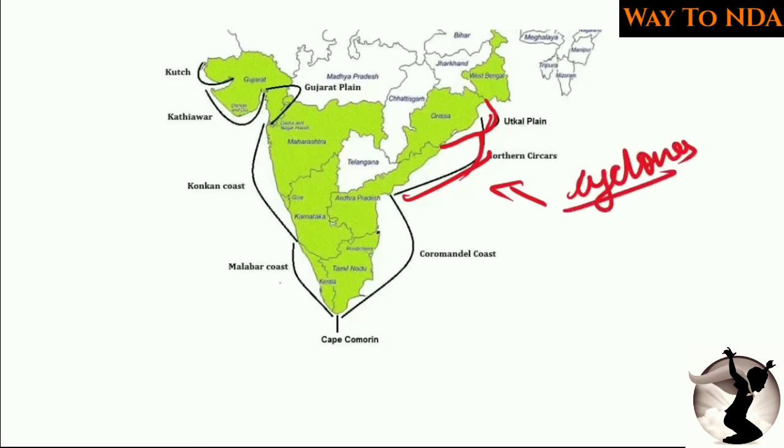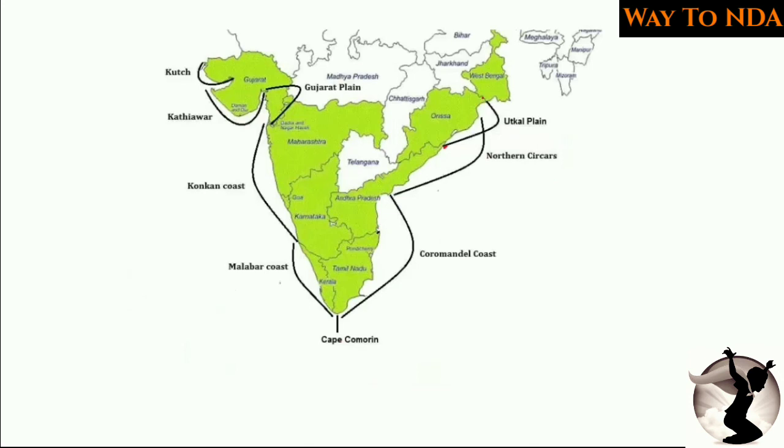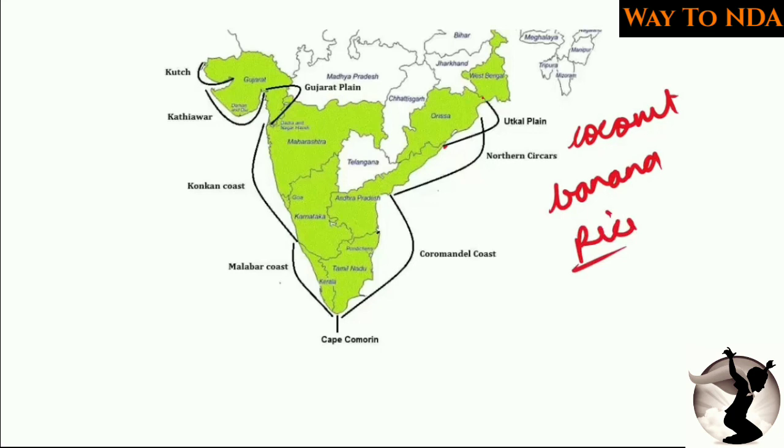Okay, and these coasts are also known for their banana cultivation. Coconut and banana as well as rice, so coconut, banana and rice are the crops which are cultivated in this area.